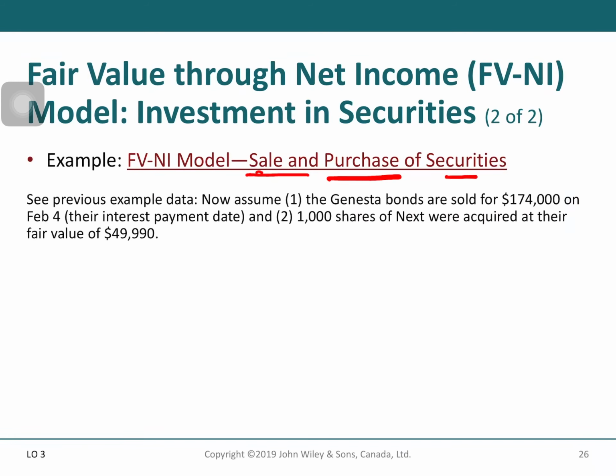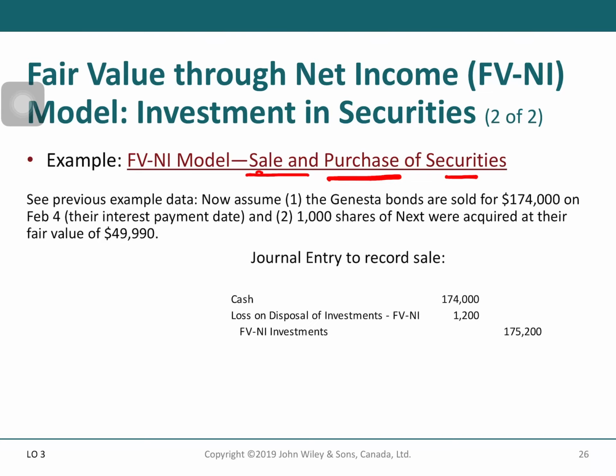Sale and purchase of securities. So we still use the same data. Now assume that Ganestar bonds are sold for 174,000 on February 4, and 1,000 shares of Next were acquired at their fair value of 49,990.